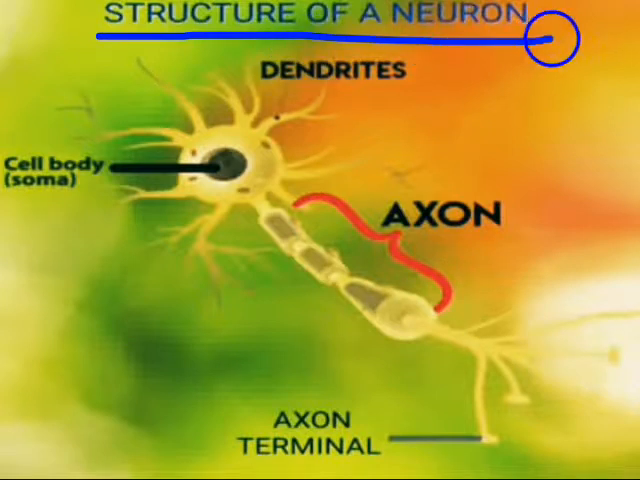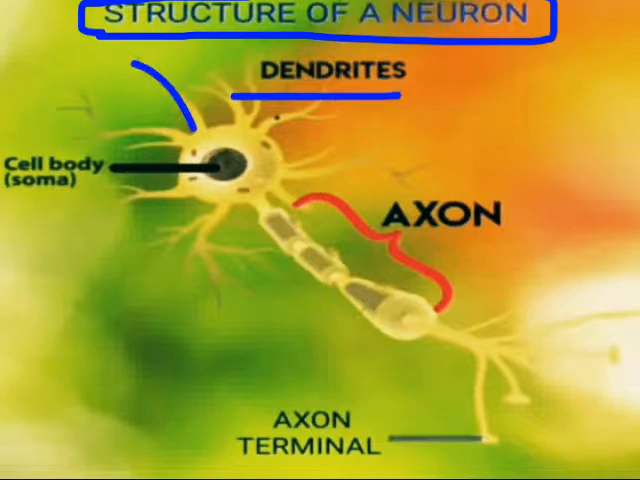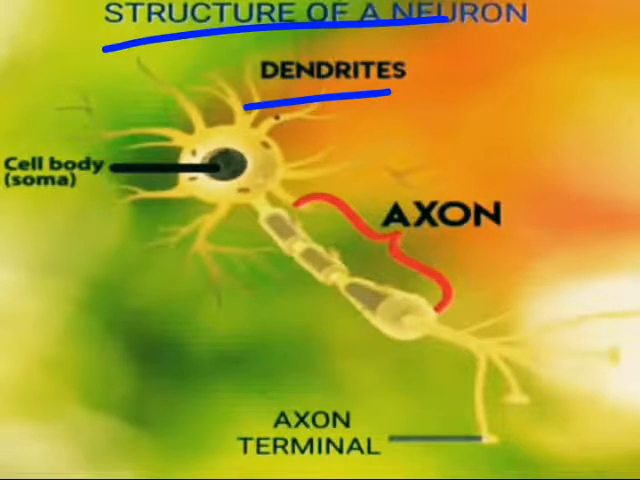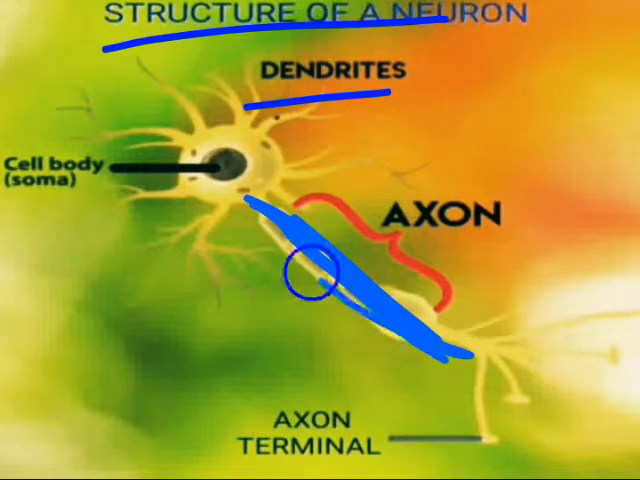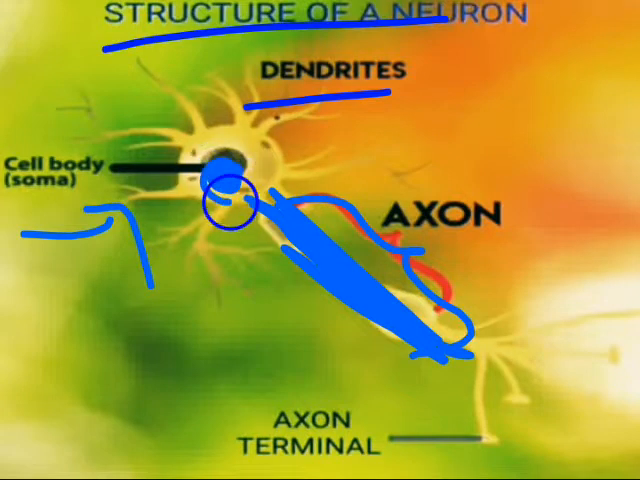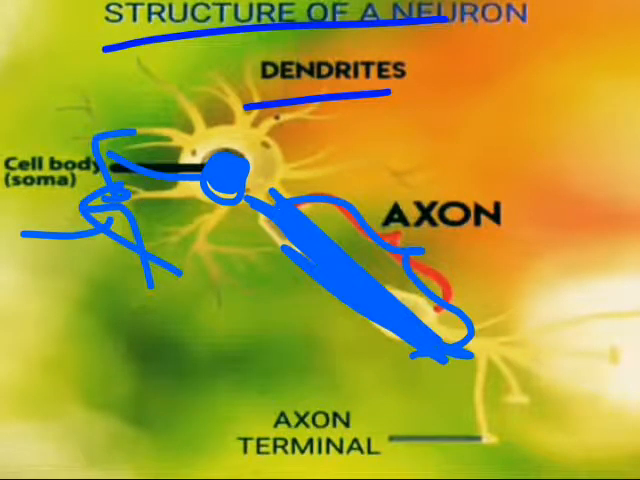Now, the structure of the neuron, as I told you, but see the real structure. What are dendrites? Dendrites are short, thin extensions. And what are axons? Axons are long, thin extensions. In the soma, what is the soma, or cell body, or nucleus? The nucleus part of the neuron is known as the cell body or soma.